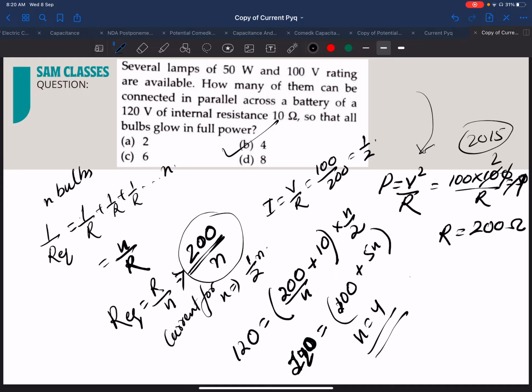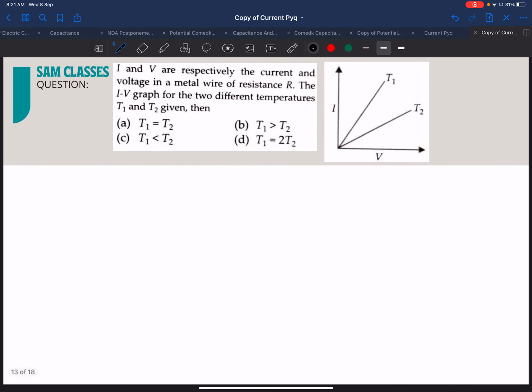Okay, now let's see the next part. The next question is again from the book, but it's good since it is similar practice to the I by V curve graph. So that's why I've taken it. Now I and V are respectively the current and voltage in a metal wire of resistance R. The IV graph for two different temperatures is given. Now they're asking what is the relation.